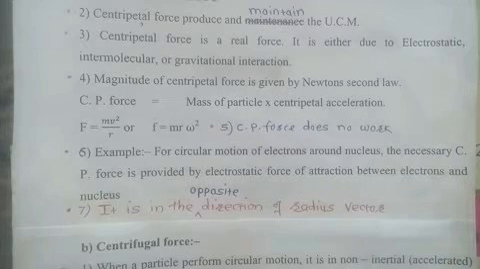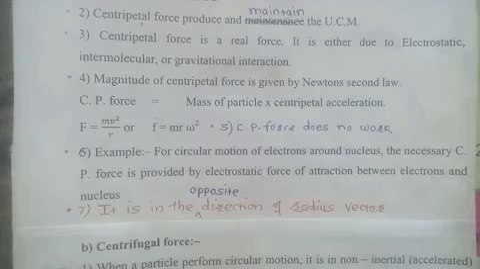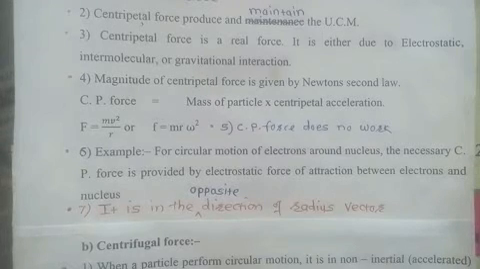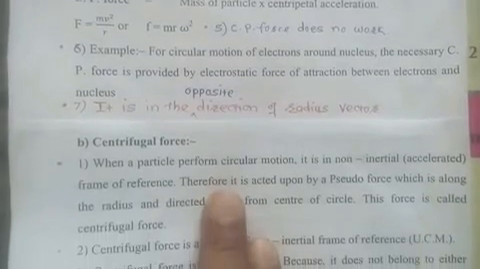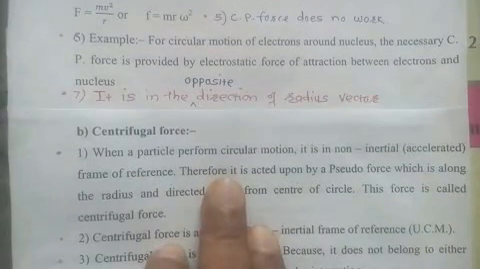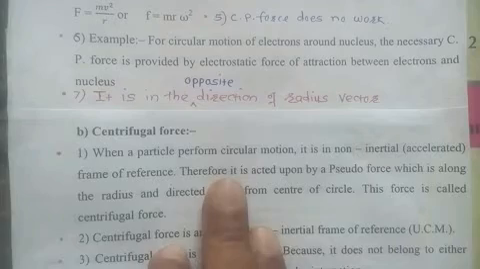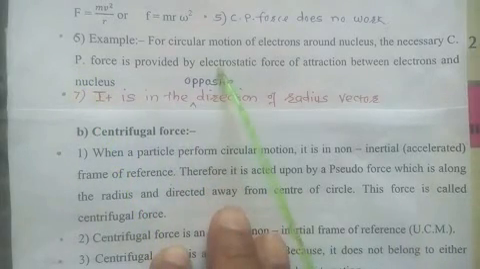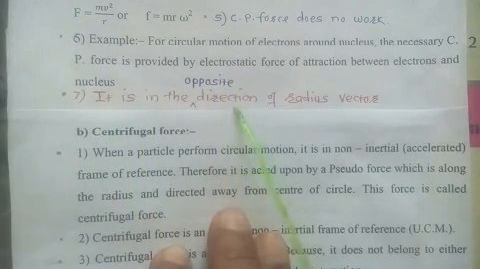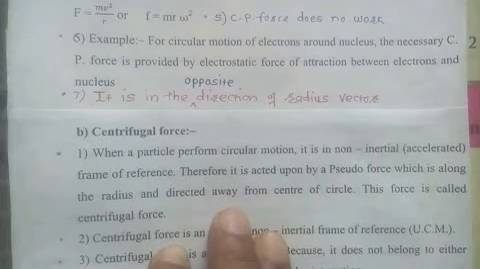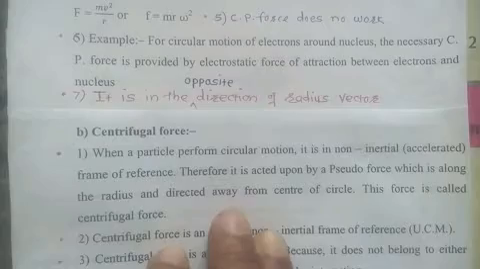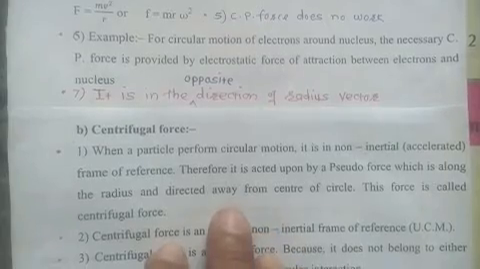Now next point, we know that the direction of the radius vector is away from the center of the circle, and the direction of the central force is towards the center of the circle. Therefore, the direction of the force is opposite to the direction of the radius vector. So these are the points related to the centripetal force. Now the next point is centrifugal force.